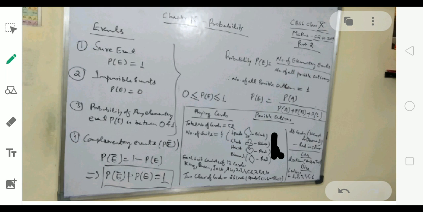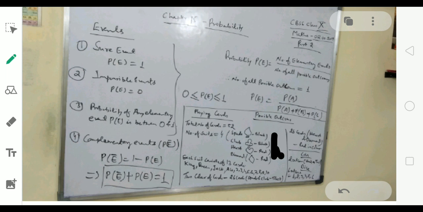So a coin has 2 faces. If one coin is tossed, we have 2 outcomes, either head or tail. If two coins are tossed simultaneously, we have 4 outcomes. If 3 coins are tossed simultaneously, we have 8 outcomes. How is it calculated? The formula is number of outcomes to the power n.